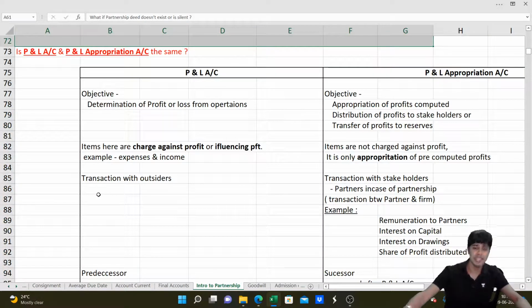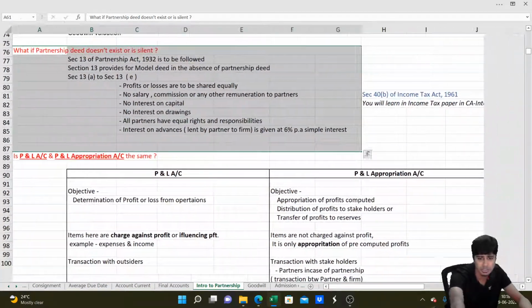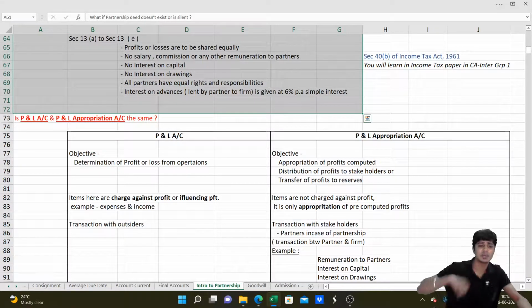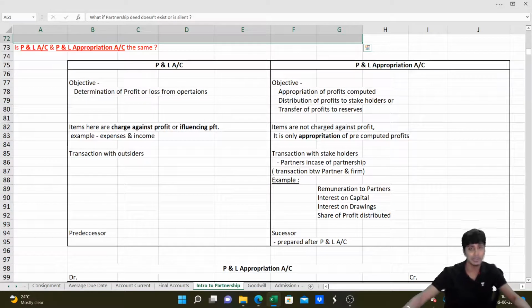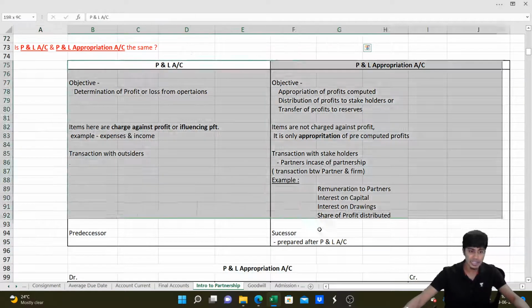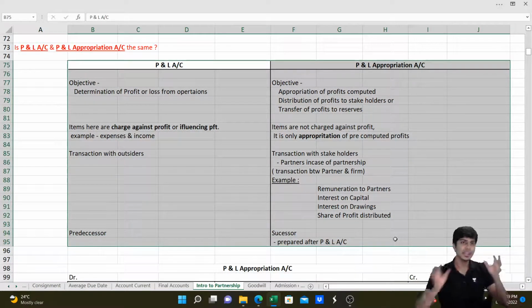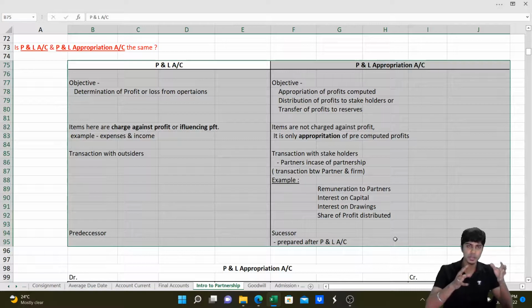Next part is P&L account and P&L appropriation account. We just touched upon this in the previous chapter, the P&L account chapter, but this will come in detail in the partnership chapter. P&L account is prepared to identify the profit. P&L appropriation account is prepared to distribute the profit.